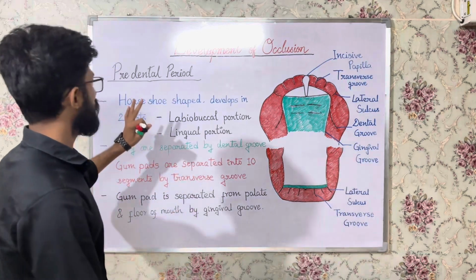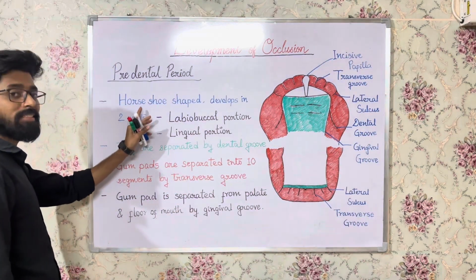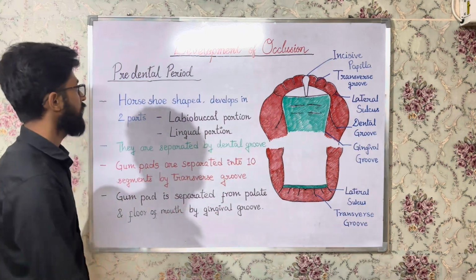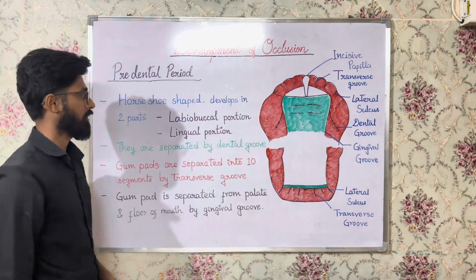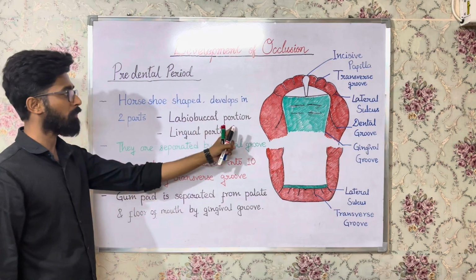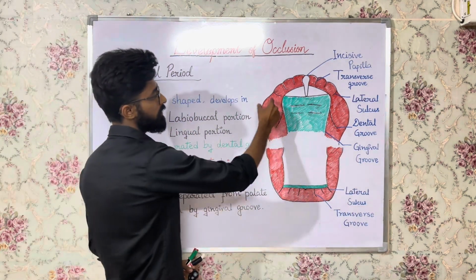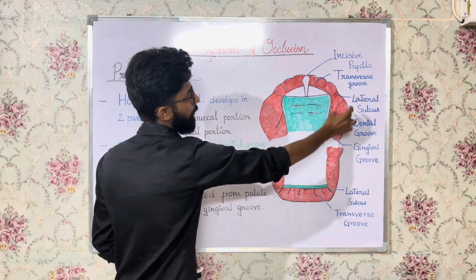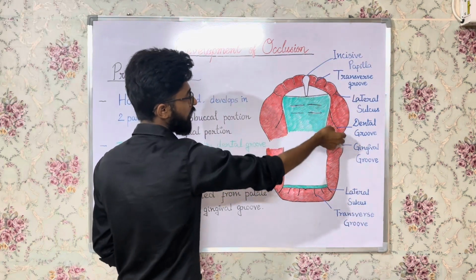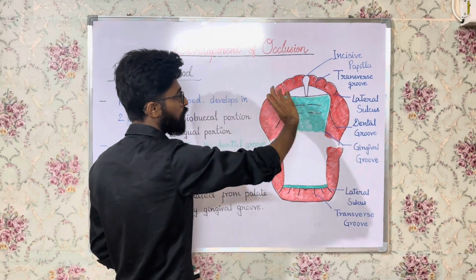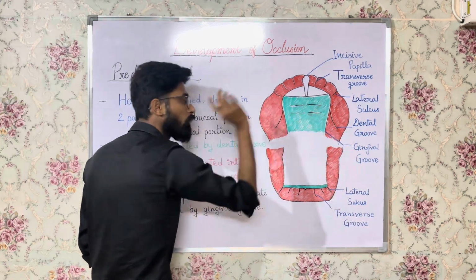The gum pads are horseshoe shaped. You can see that horseshoe shape. And they develop in two parts, right? First is the labiobuccal portion and then there is the lingual portion. This is the labiobuccal portion and this is the lingual portion, right? Towards the tongue, towards the palate is the lingual portion.